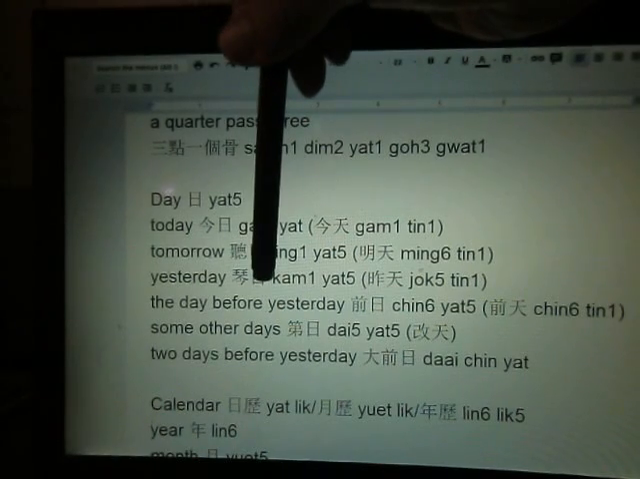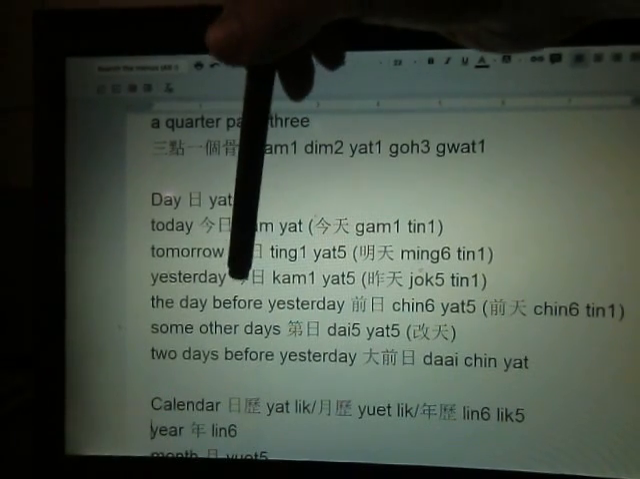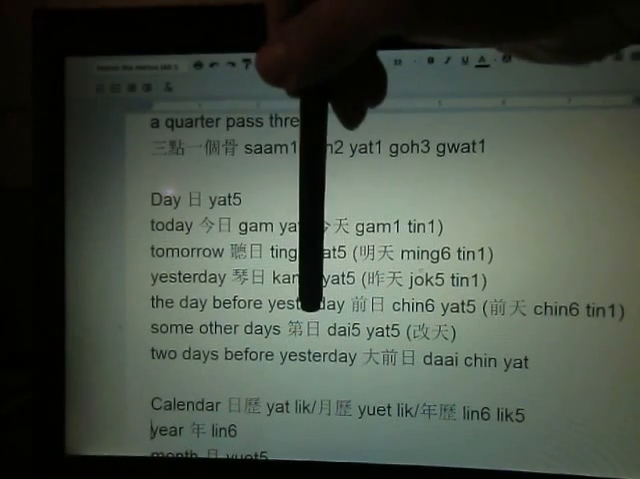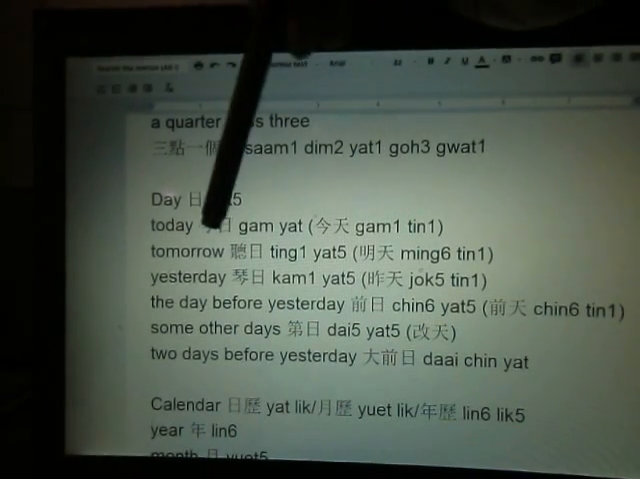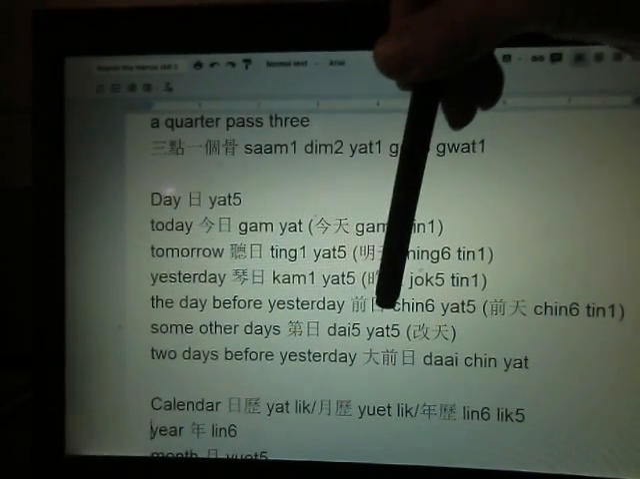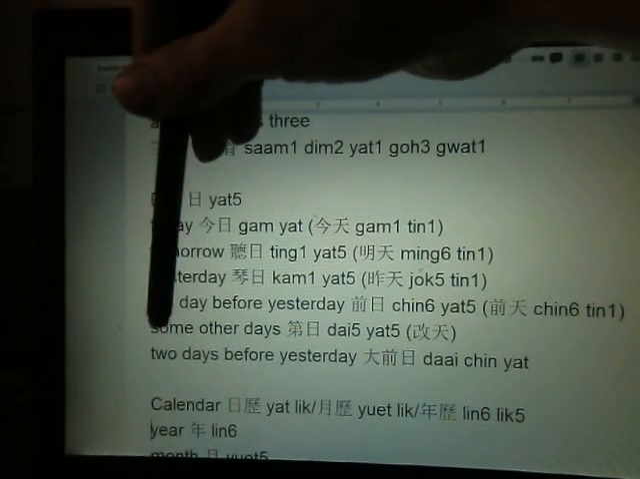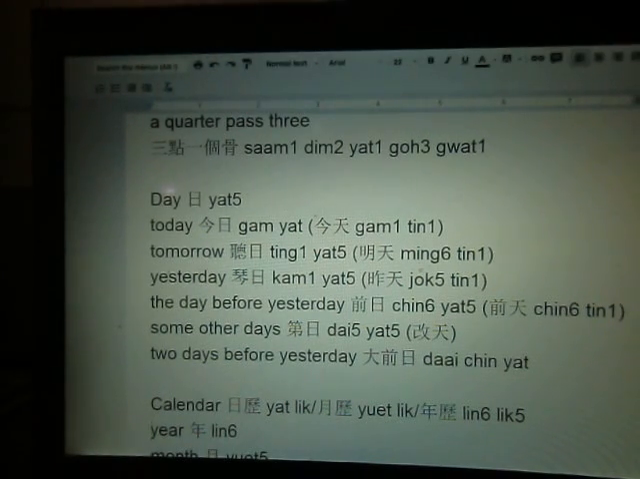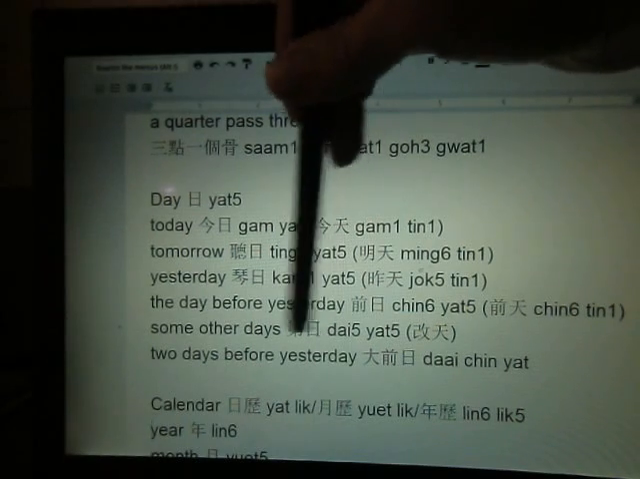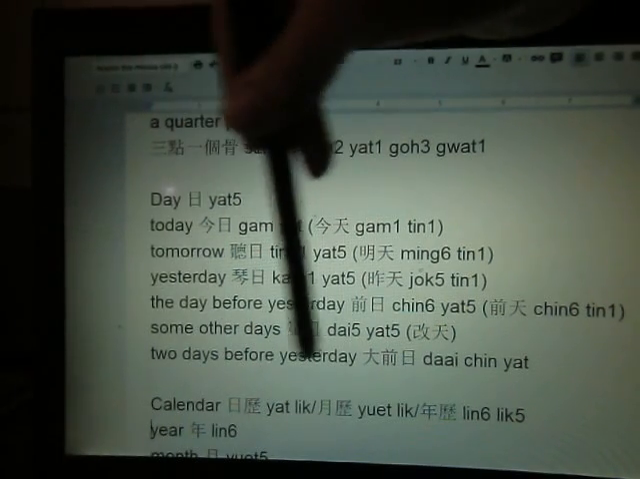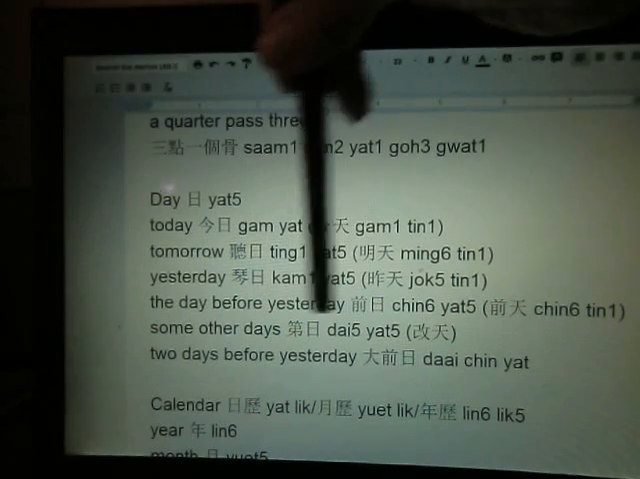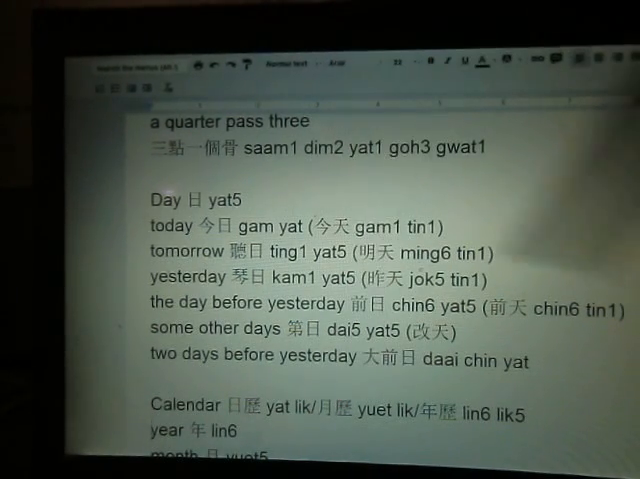Yesterday is 琴日. The day before yesterday is 前日. Some other days, we don't know which day, or sometimes we cannot specify a particular day, we say 第日, or sometime in the future, 第日, someday in the future. And then 2 days before yesterday is 大前日. 前日 is the day before, but 大 means big, so it's even more before. 大前日 is 2 days before yesterday.